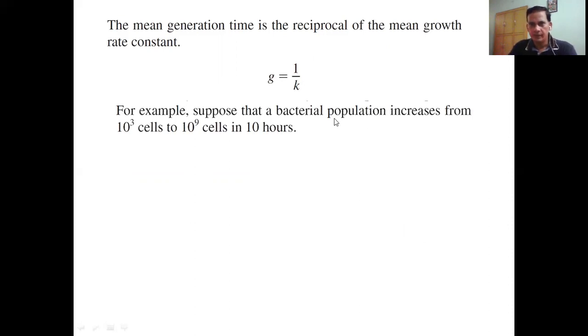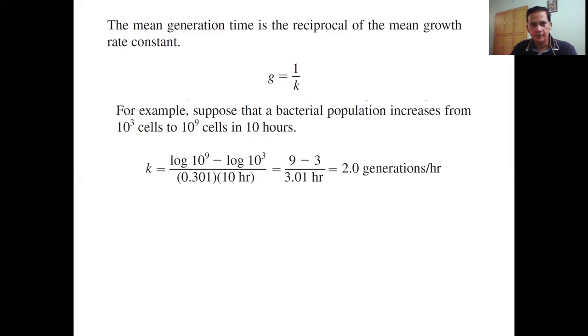A bacterial population increased from 10 raised to 3 cells to 10 raised to 9 cells in 10 hours. So there's an increase of 10 to the power 6. So this is the final population, this is the initial population. So log 10 to 9 minus log 10 to 3 in the numerator, and in the denominator we have 0.3 and the time is 10 hours.